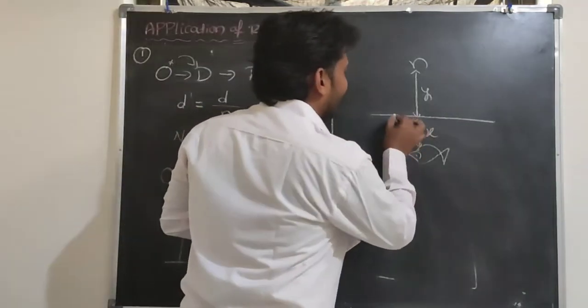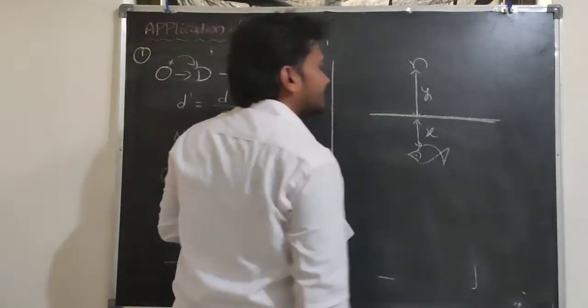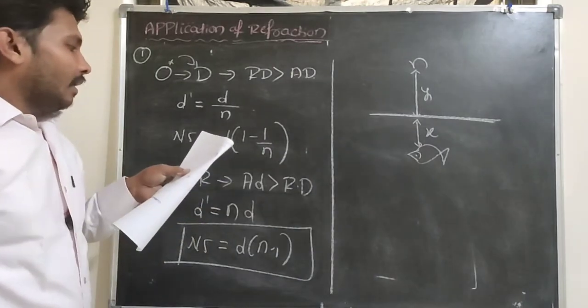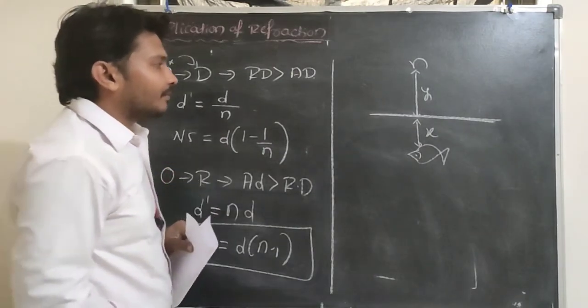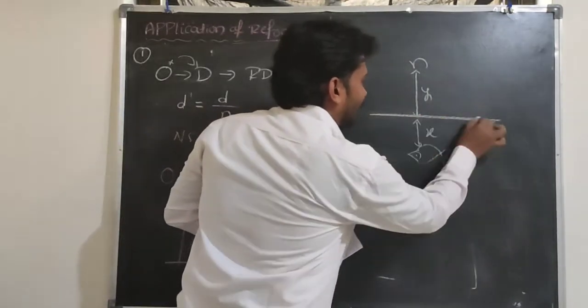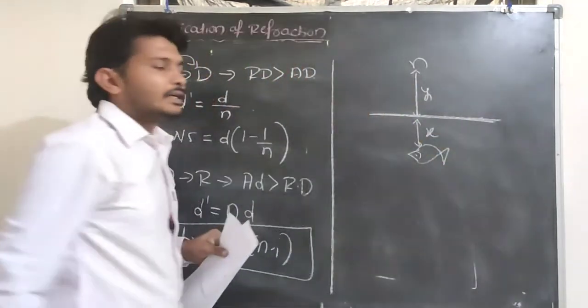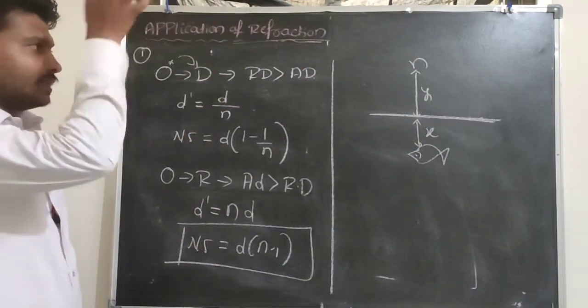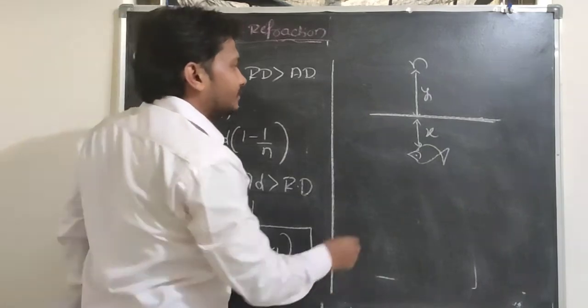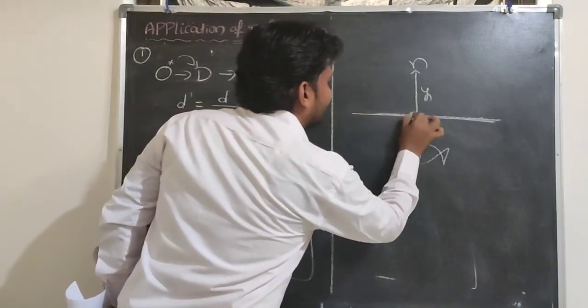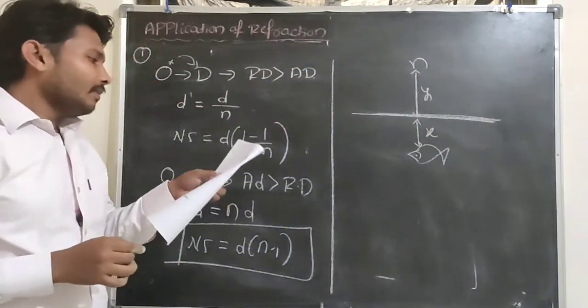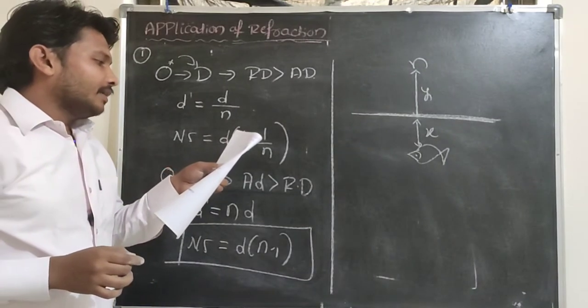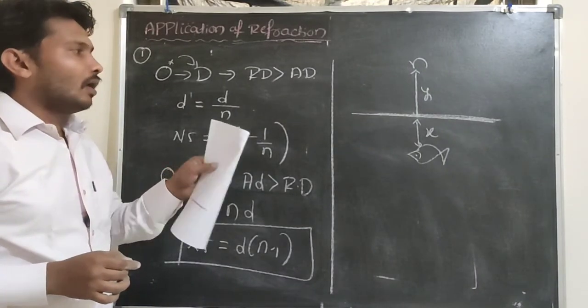Which thing do I need to calculate here? The apparent distance, or apparent depth, of the fish from the water. So what is the apparent distance? In order to solve this, first consider the apparent distance of the fish from the water surface.